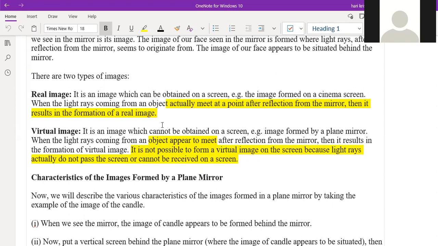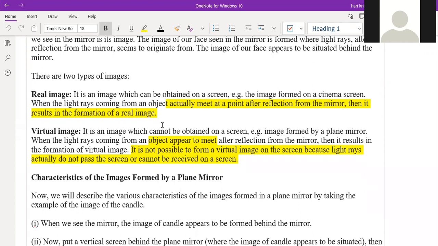If it is not forming on a screen, that is called a virtual image. Now, take the image we can see in a plane mirror. When you look in the mirror, we can see our image in the mirror, right? The image looks like it is forming behind the mirror, but it is not the real one. It is a virtual one.